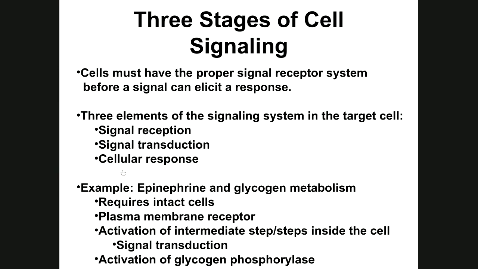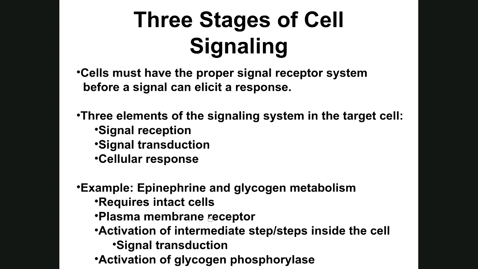An example: epinephrine and glycogen metabolism. Epinephrine is adrenaline, if you know the other word, and glycogen is a polymer of glucose. Now it says epinephrine breaks down glycogen. Well, that's true in a way. Epinephrine is going to bind to a receptor. It requires intact cells, a plasma membrane receptor for epinephrine to bind to.